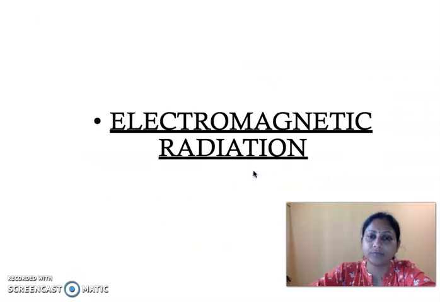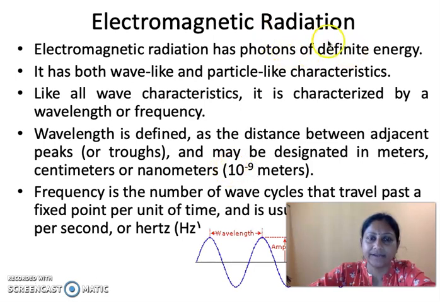Now, what are electromagnetic radiations? Why electromagnetic radiation is important in spectroscopy is that when the electromagnetic radiation passes through any matter, the changes that take place within that matter are interpreted in the form of a spectrum, and the spectrum is analyzed to give us vital information about the sample through which the electromagnetic radiation has passed. So what is an electromagnetic radiation?